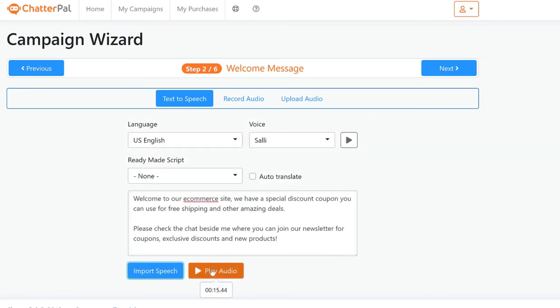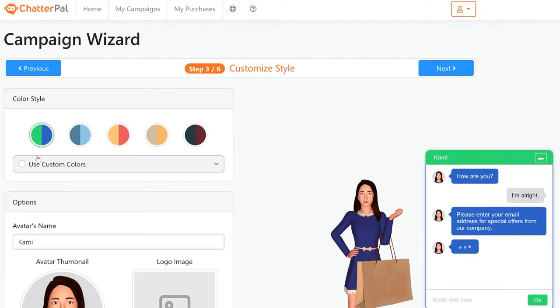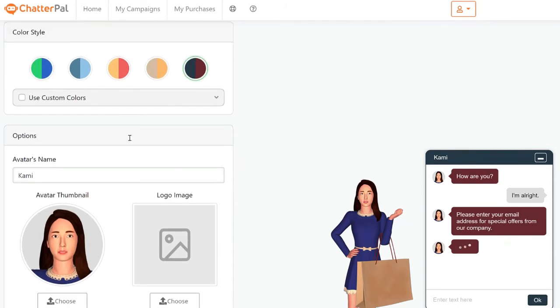You can play it once. Welcome to our e-commerce site. So you can just preview it this way and then click next. And after that, you can choose color themes for your chat. So I'm just going to choose one of these just to make it more unique. But you can choose different color options of your own.